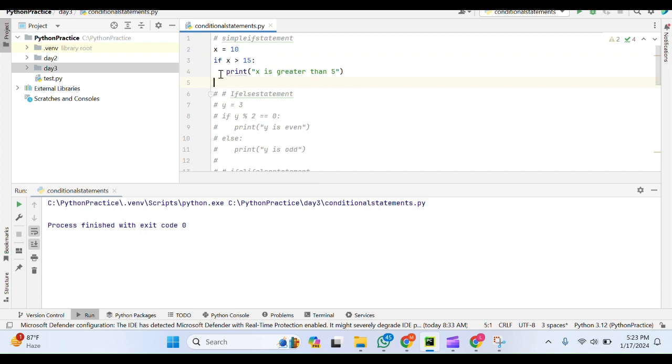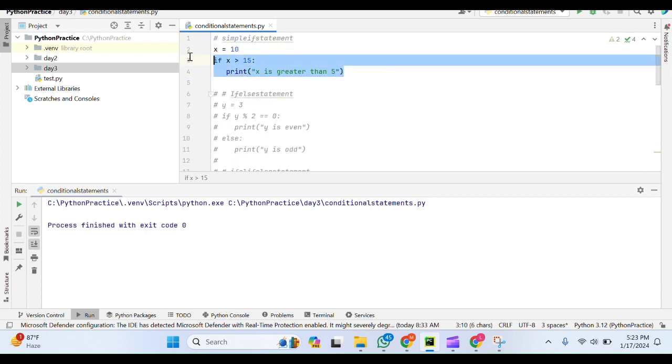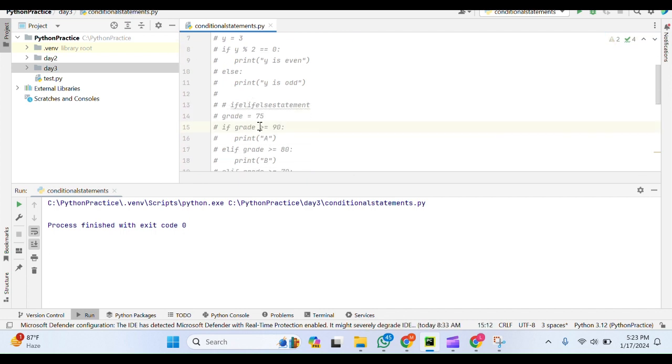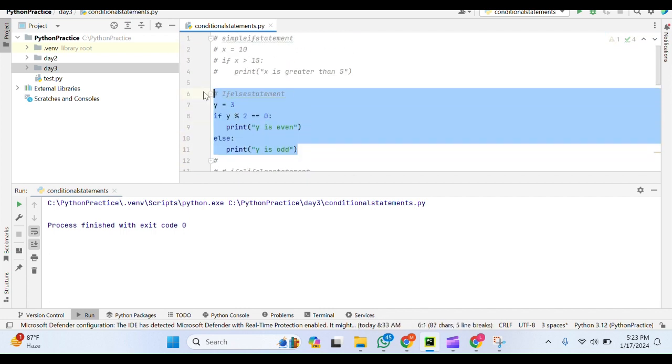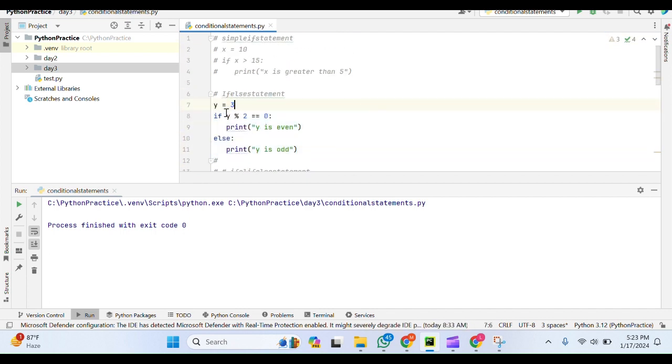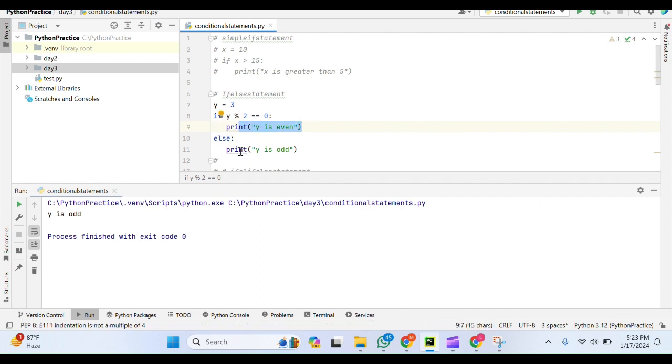If this condition is false, it has to go and execute some other set of steps. That is possible in an if else statement. Let me uncomment this. Here I am specifying y is equal to 3, and I am checking whether y is an even number or an odd number. If y % 2 is equal to 0, it will print y is even, otherwise it will print odd. Let us execute. Yes, it is an odd number, so it has not printed the statements in the if block. It has executed the statement in the else block.